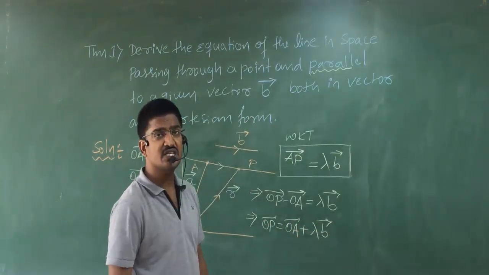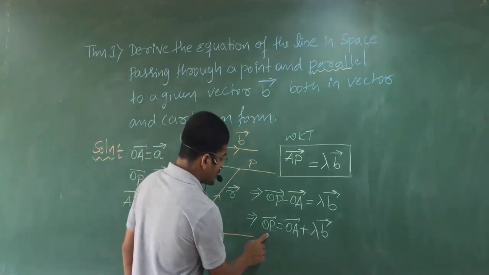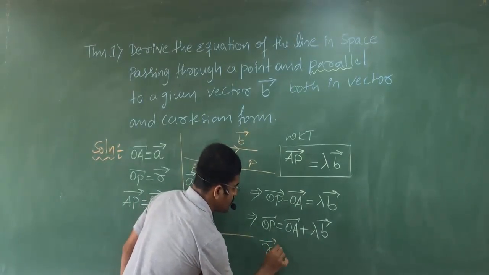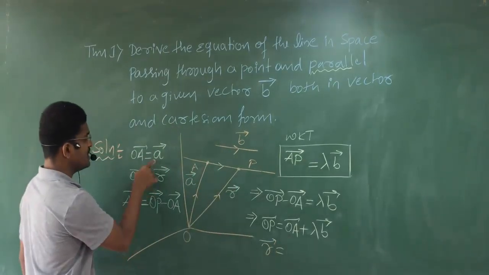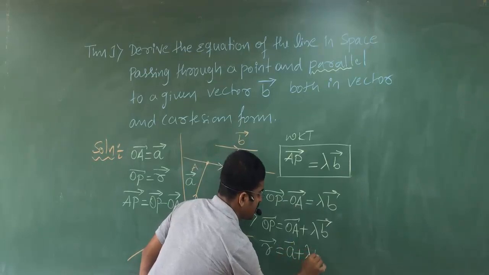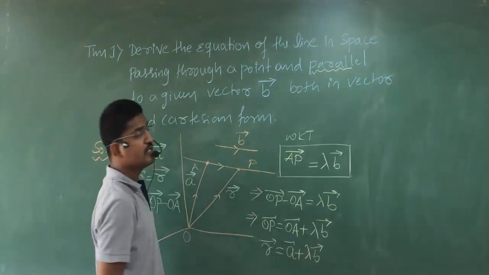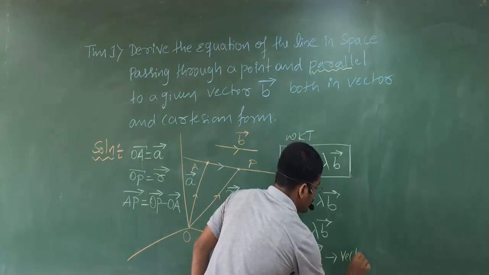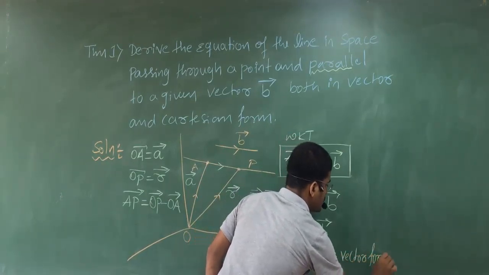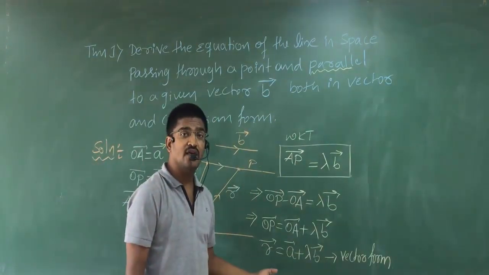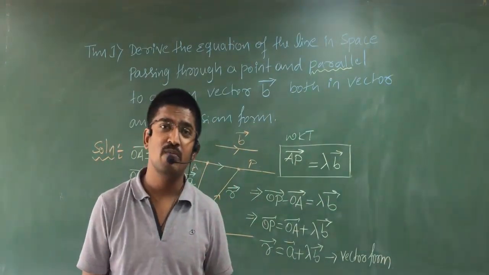These all calculations are very simple. Vector OP is what? r. Vector OA is what? a. Plus lambda times of vector b. So this is your vector form. See how simple it is, if you know the basics. Are you getting my point?